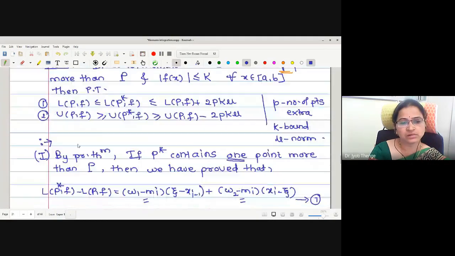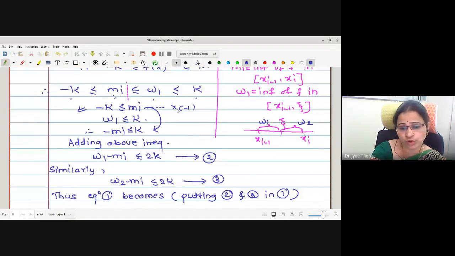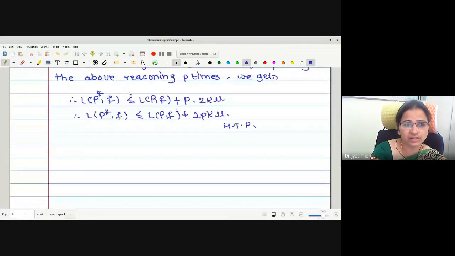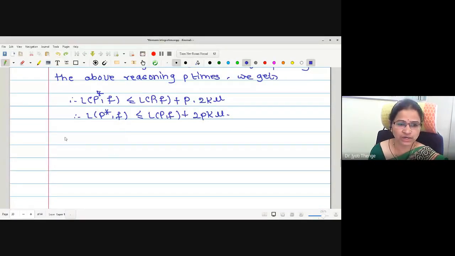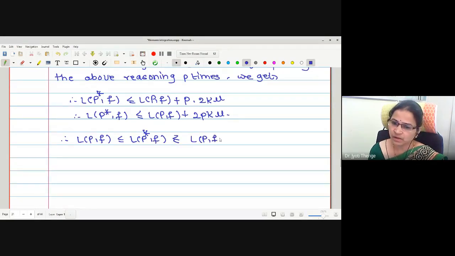In the next part, we have to prove UP star F is greater equal to UPF minus 2pk mu. Again, we are not going to prove the left part because we have done it in the previous theorem. We will focus on the right part. Oh, sorry. Here, before writing hence the proof, what should I write? I have to write the left part of this inequality. Therefore, LPF less than or equal to LP star F less than or equal to LPF plus 2pk mu, and hence the proof.